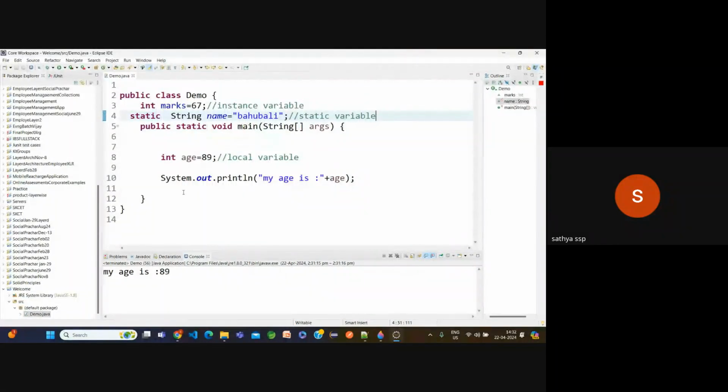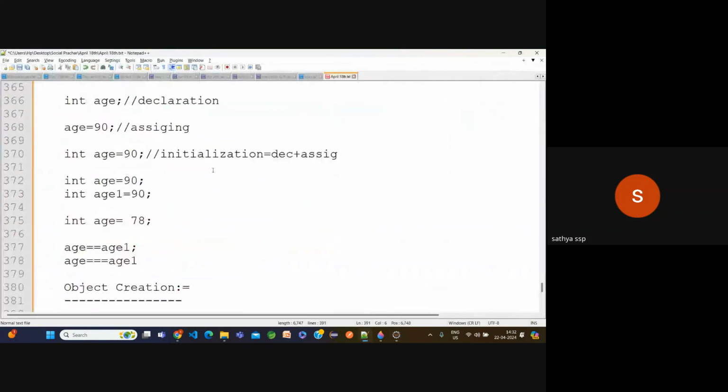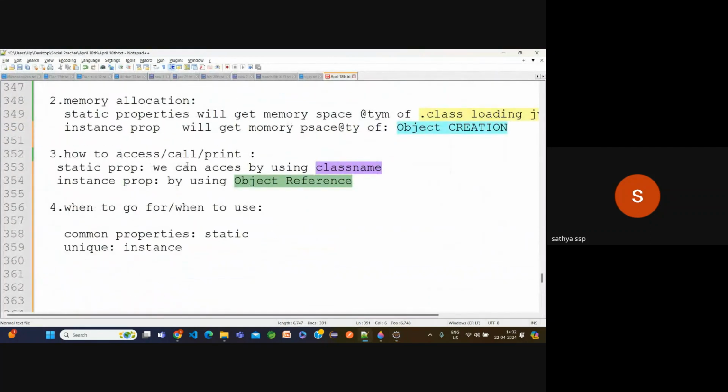Simply here, in the object, SYSO, I want to print the name. But the name is which type? Static type. If it is a static type, how can I print that? How to access, how to call, how to print it if it is a static variable?